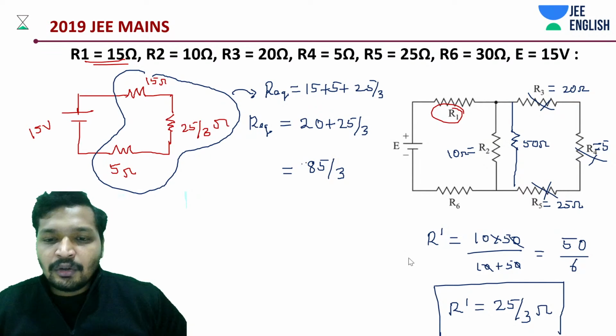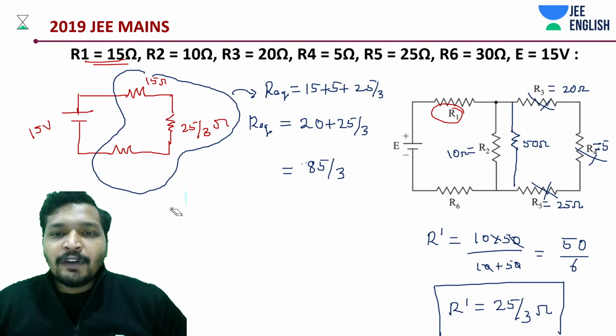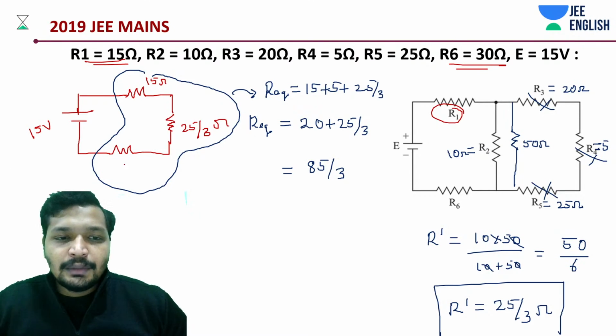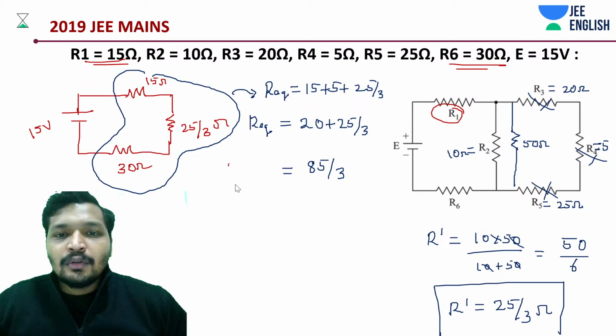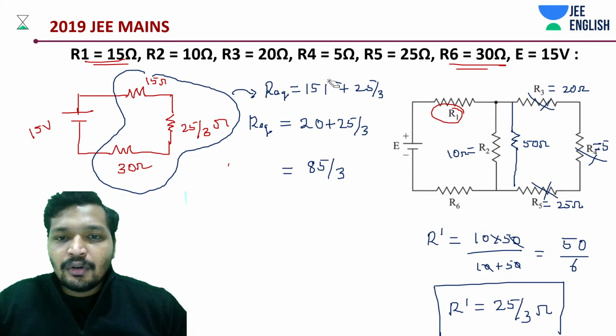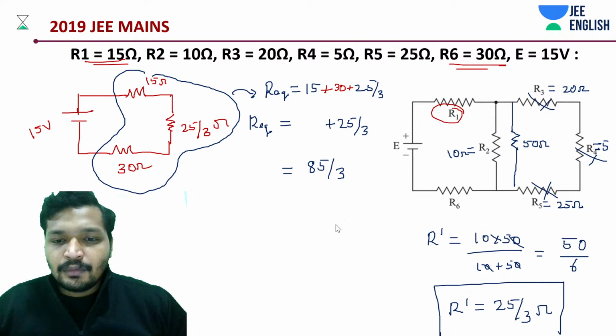No, we are doing something wrong. What is that thing wrong? It's not 5 ohms. Basically, that's why you need to be very careful on this. It's 30 ohms. Everything is going wrong because of the 30 ohms. It should have been 30 ohms. Let me correct this, and it should have been how much? 45. Add these both, it's only 45.